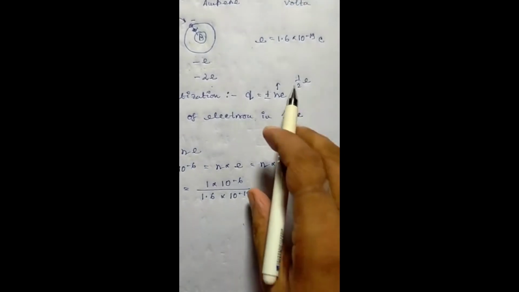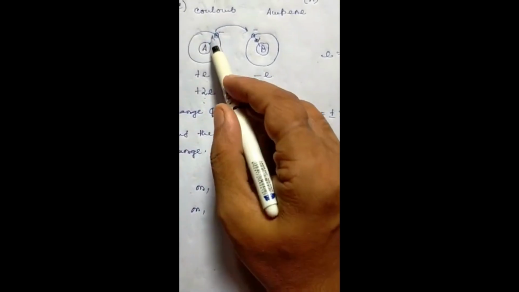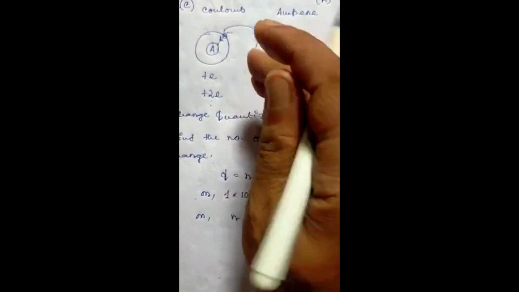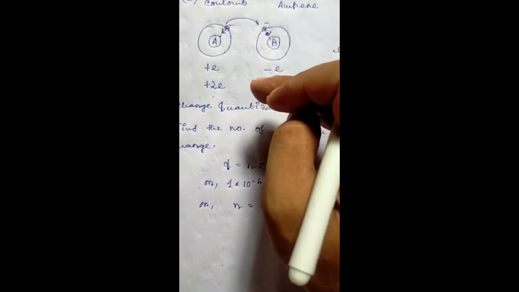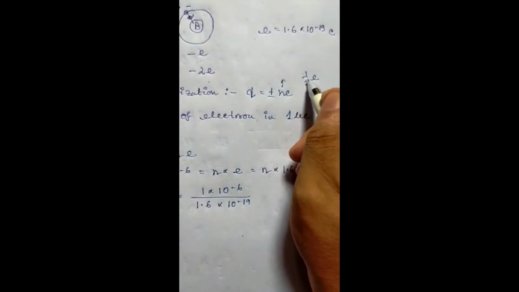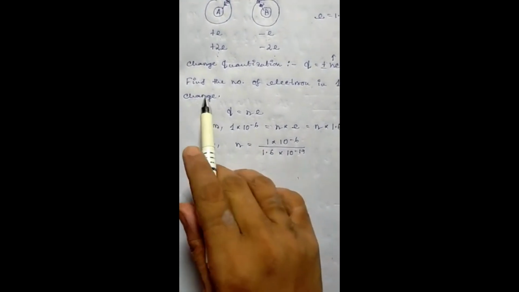It is either 1e or 2e or something, a whole number, because the charges are produced due to the exchange of electrons. So it is not possible to get a charge like half e or 3 by 2e or 4 by 5e.